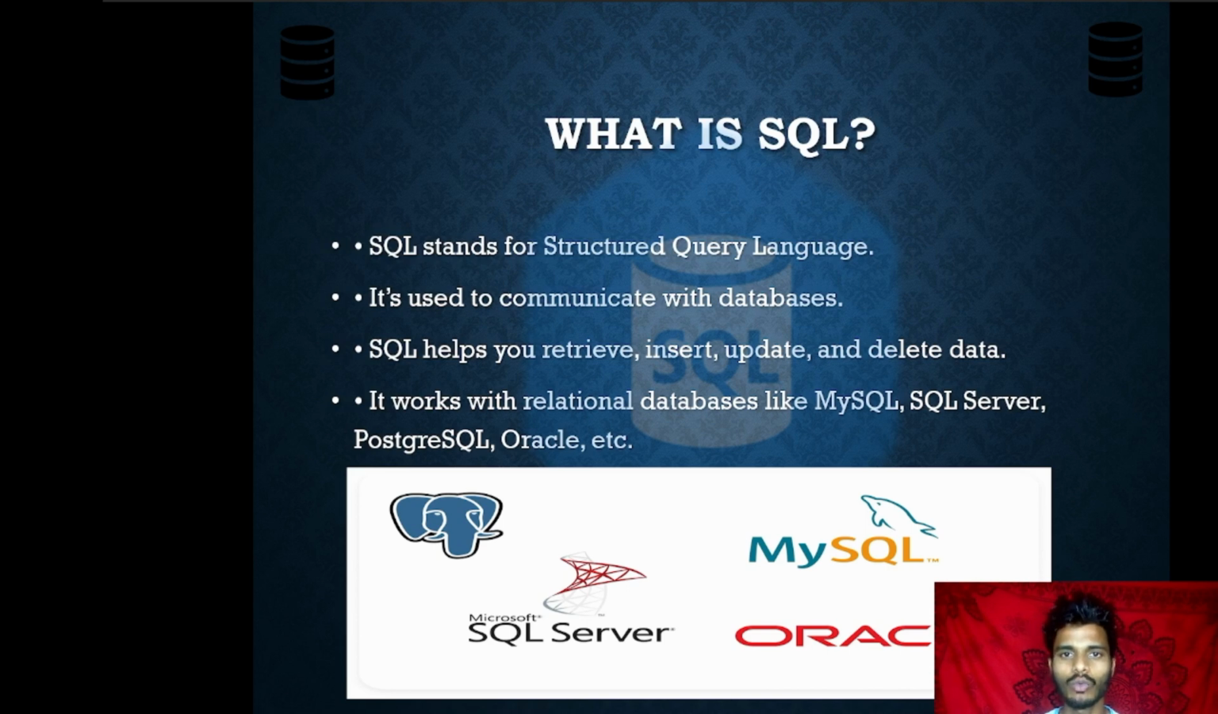And if we move forward, it works with relational databases. We already talked about what a relational database is, with tables related to each other through reference columns, right? Here you can see relational databases like MySQL, SQL Server, PostgreSQL and Oracle. This is PostgreSQL, this is Microsoft SQL Server, this is MySQL, and this is Oracle. These are all software applications which we call relational database management systems.